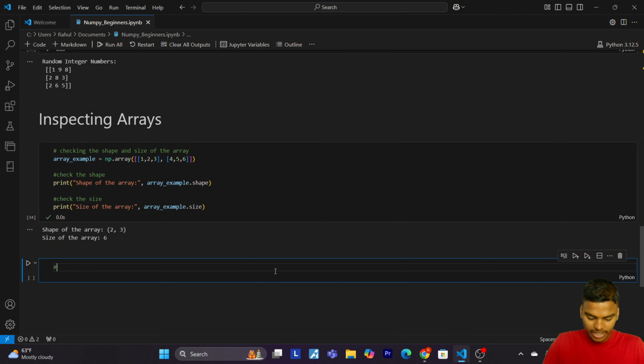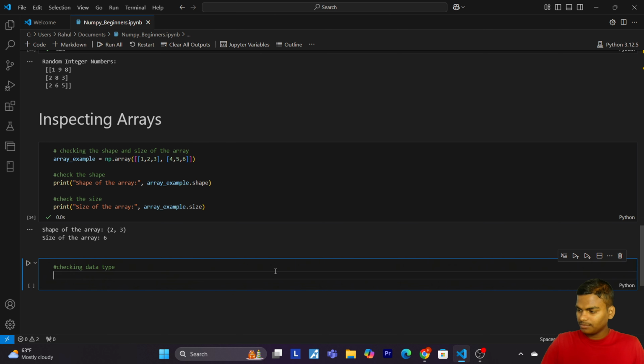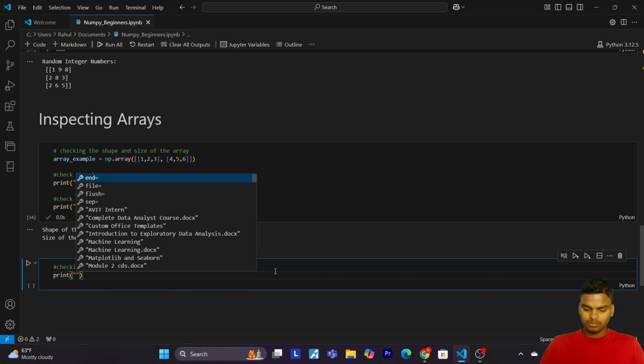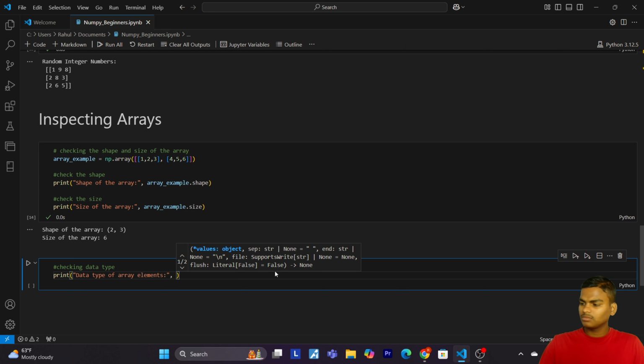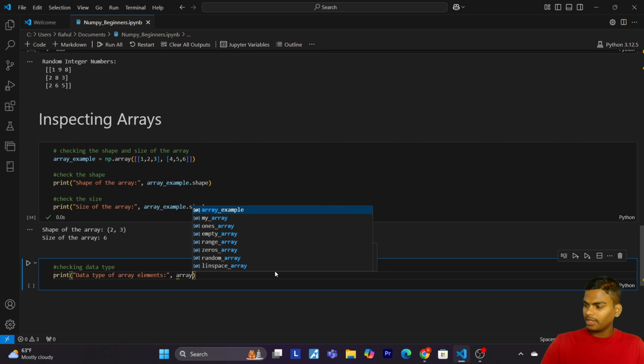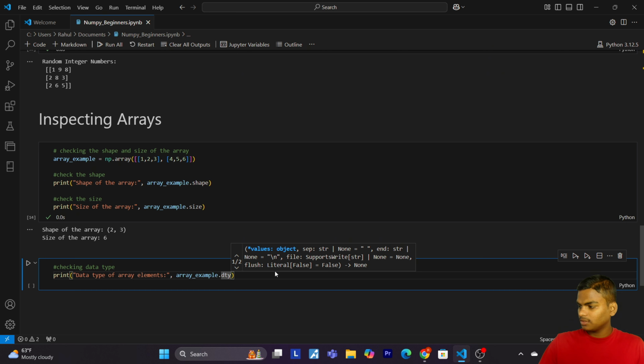Let me write checking data type. Print data type of array elements. Now here I will pass array example dot data type. Now let's run this cell.